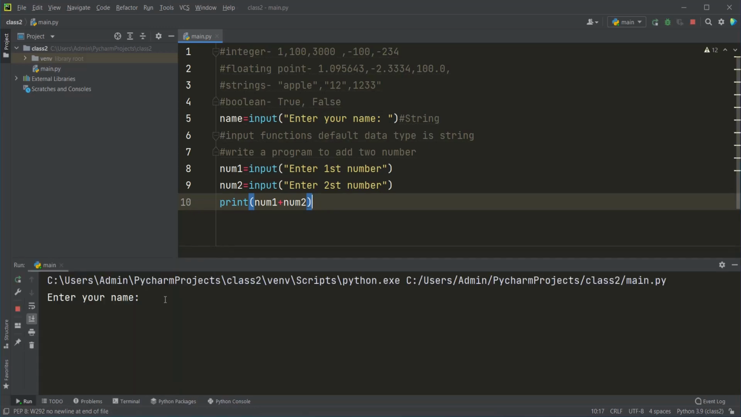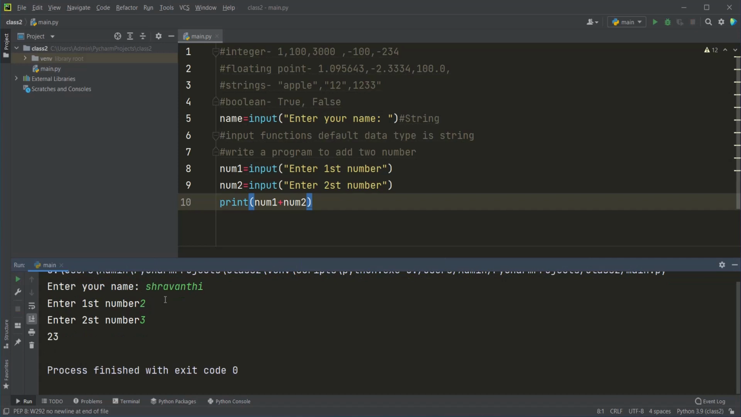Yeah. So first, since we asked to enter your name, it is asking. I am writing Shravanti and pressing enter. Enter first number. So I'm going to give 2 as the first number, and the second number I'm going to give as 3. But what is happening? 23 is printing.